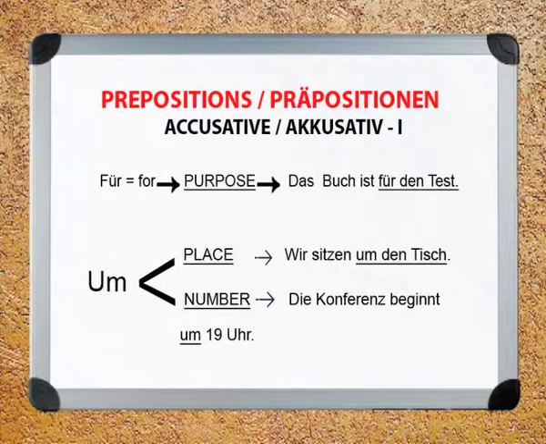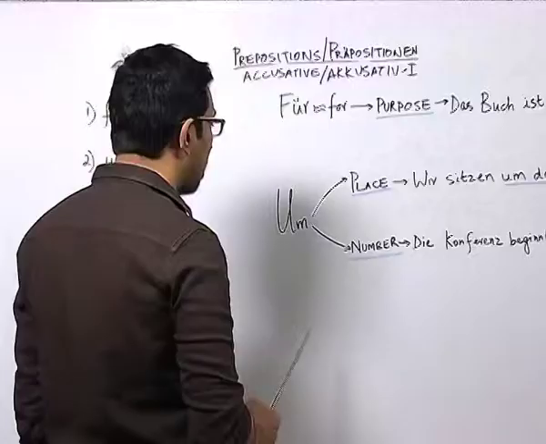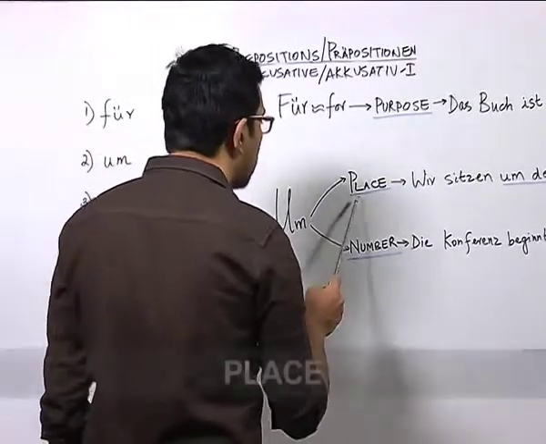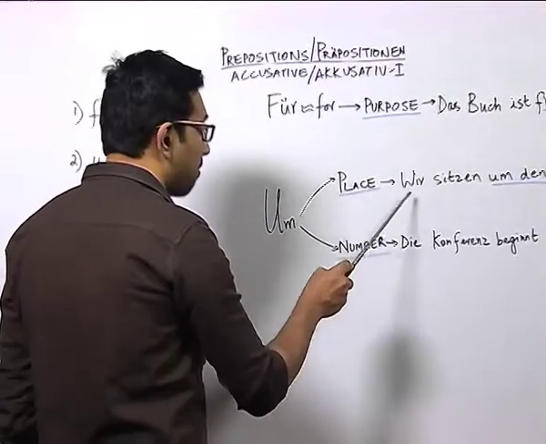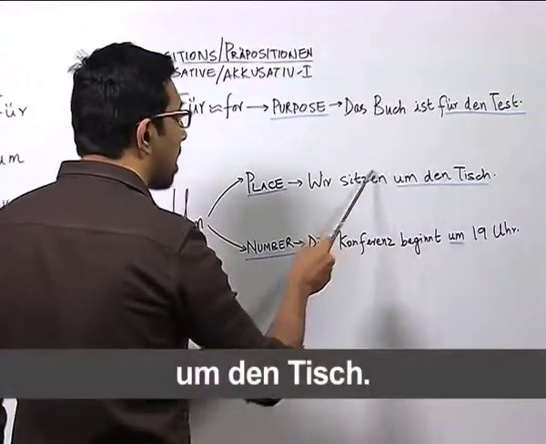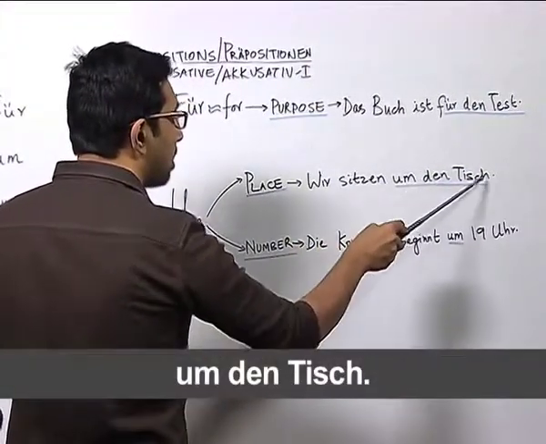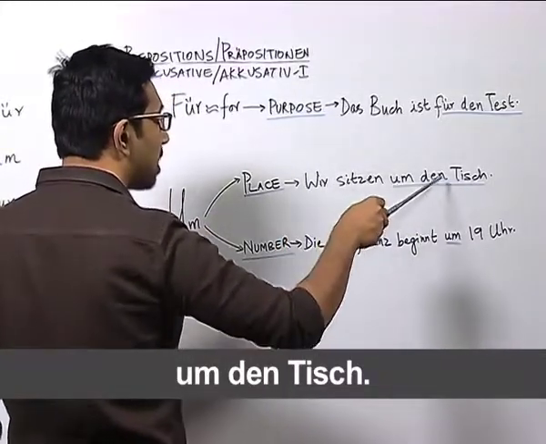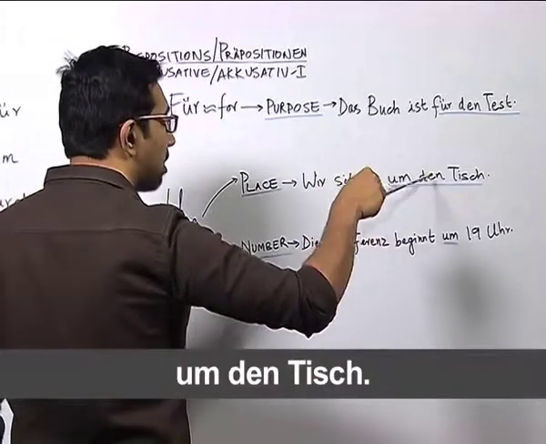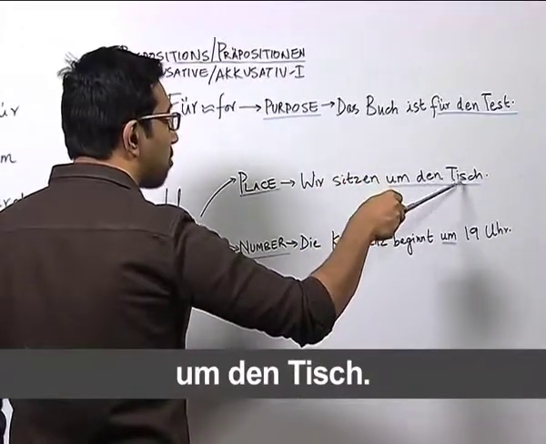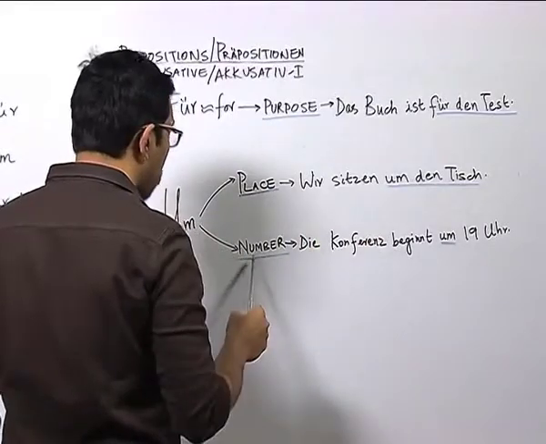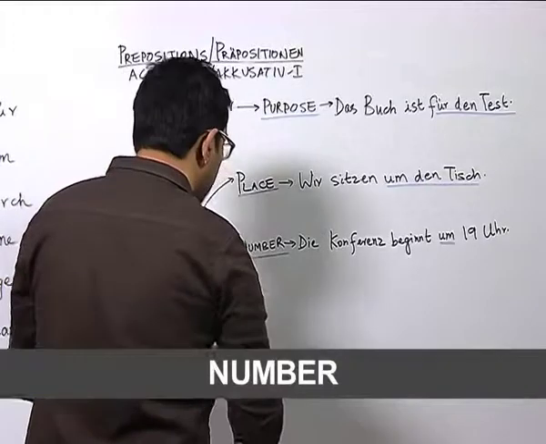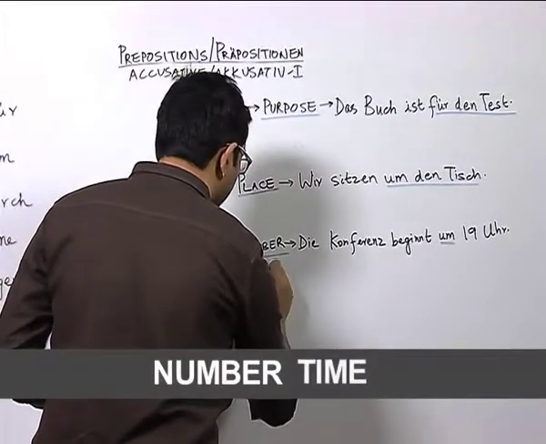Now, let us look at the preposition um. The preposition um should be familiar to you if you remember that we did it with time or number. um can be used to denote a place. Wir sitzen um den Tisch. As you can see, the article of Tisch is der Tisch, and now if we say wir sitzen um den Tisch, that means we are sitting round the table. We are modifying the noun from der Tisch to den Tisch. Um is also used, as I have written here, for number and also for the purpose of saying time.